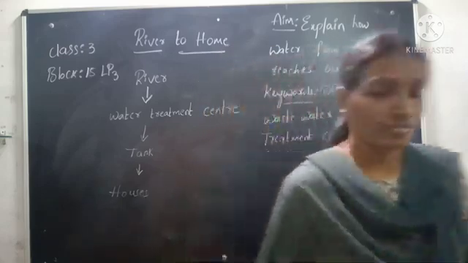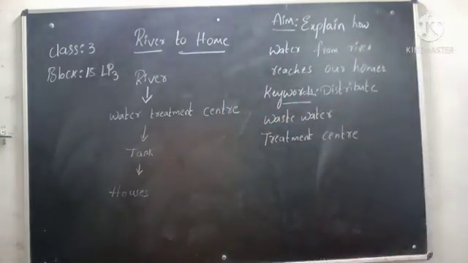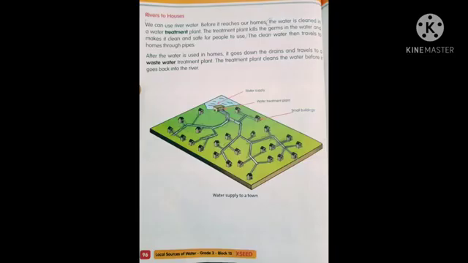Okay children, now you can open your content book. Rivers to houses. We can use river water. Before it reaches our homes, the water is cleaned in a water treatment plant. The treatment plant kills the germs in the water and makes it clean and safe for people to use.